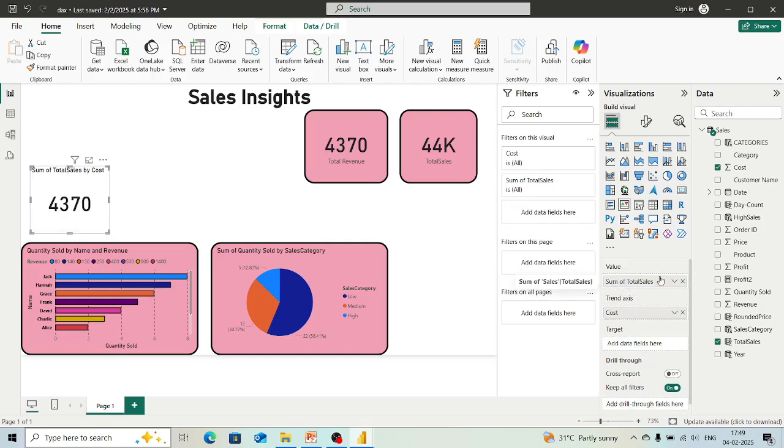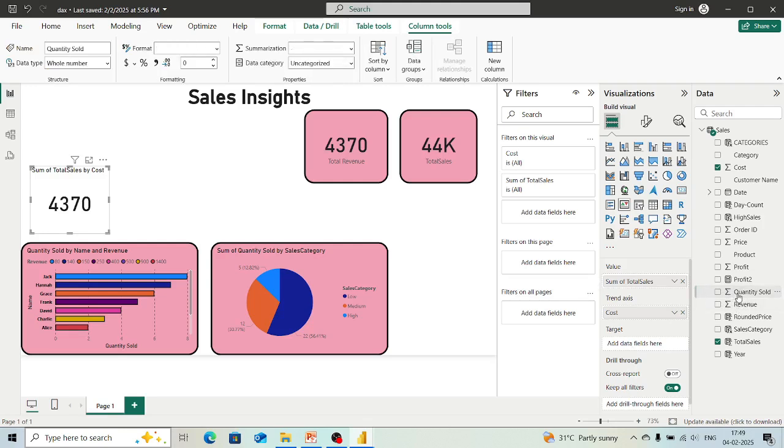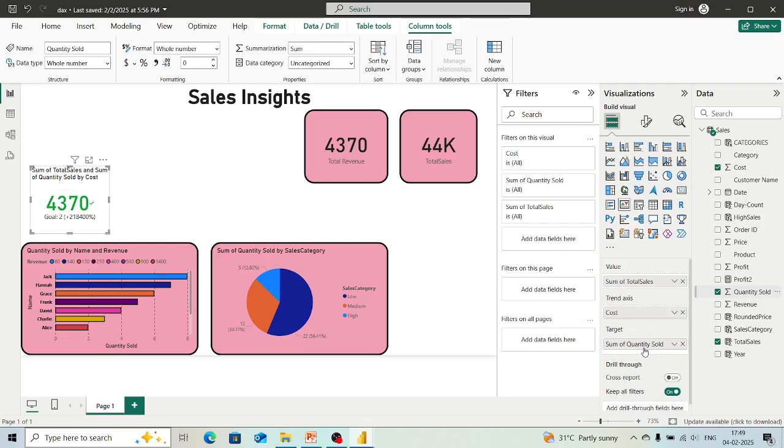Total sales, we will keep it here only. Quantity sold, we can keep as a target. But it is the wrong way, right? If whatever things are sold and based on that only we are taking sales, it will definitely show in the positive way. So we should understand what things we should visualize. So it is based on our requirements file also.